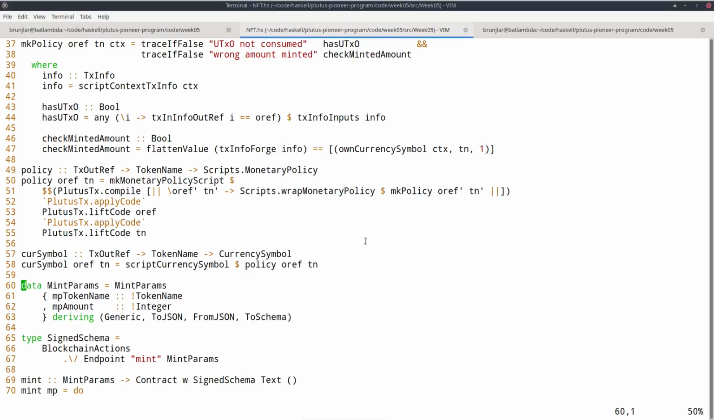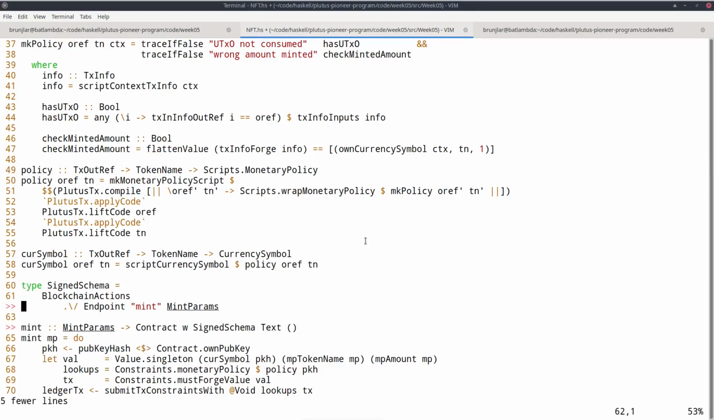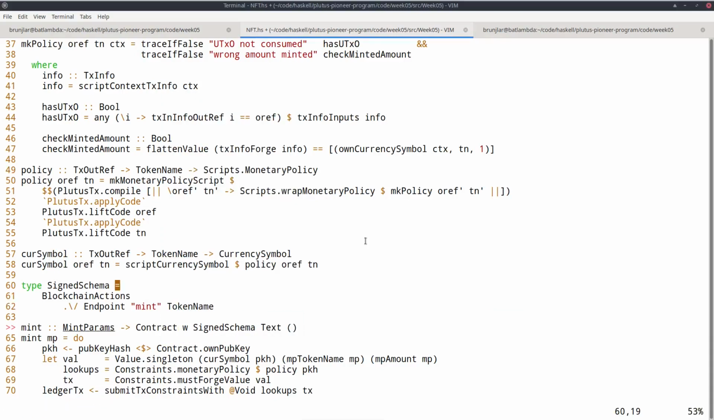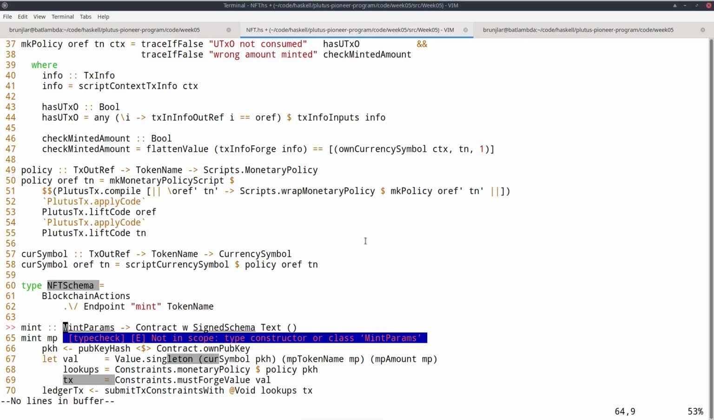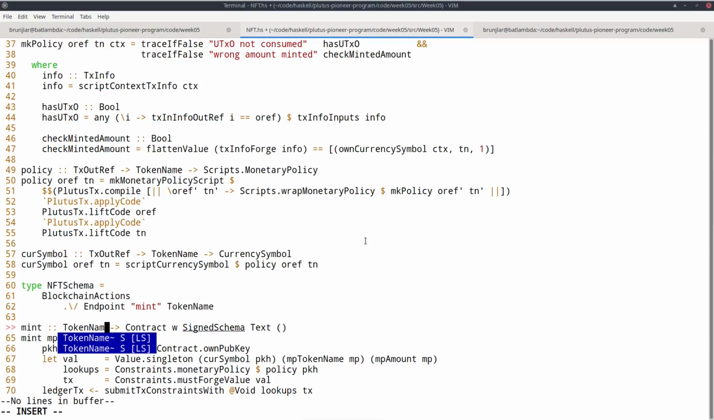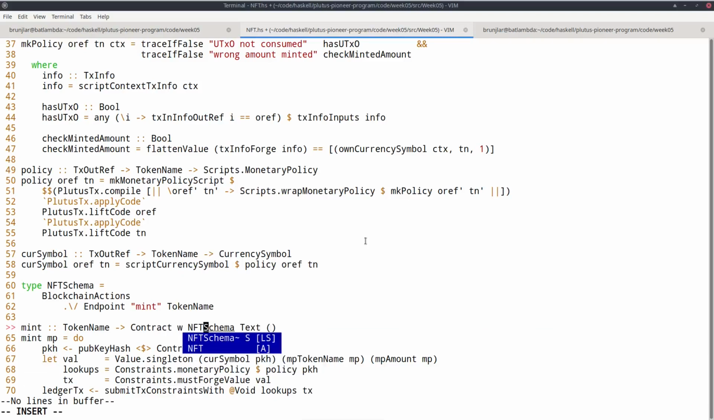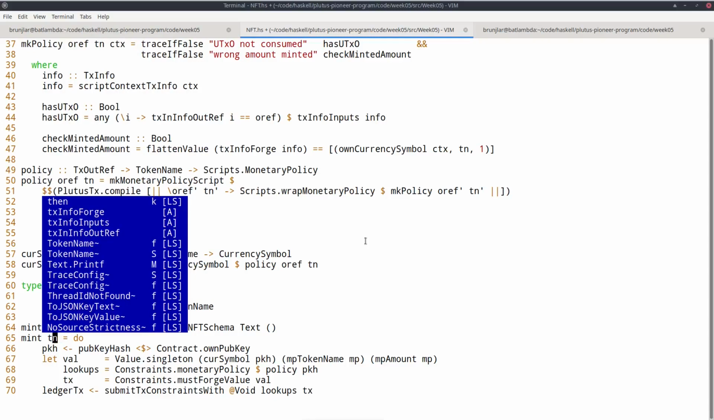And because we only need a token name, we don't need a special data type, so we can delete this. And the endpoint, well, we can still call it mint, but now the parameter is just a token name. And let's call it NFT schema. Okay, so this is now token name and NFT schema. Let's call the parameter tn.